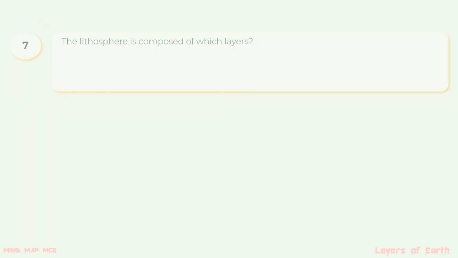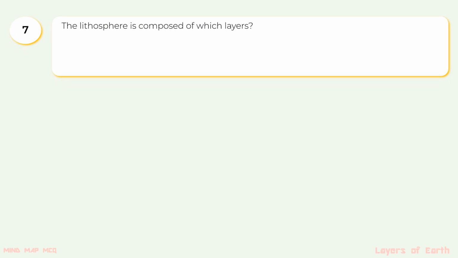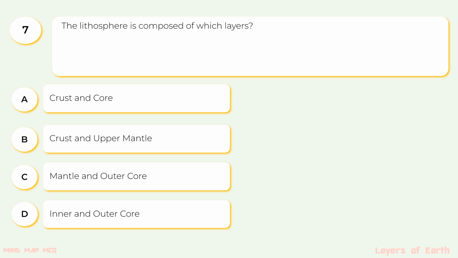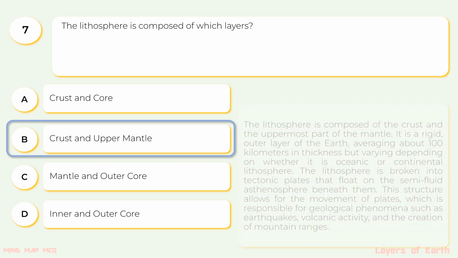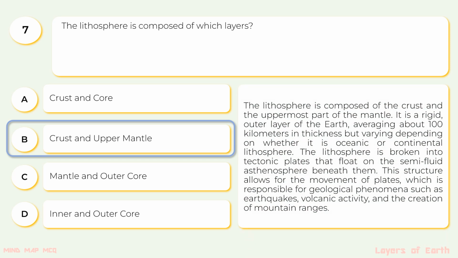7. The lithosphere is composed of which layers? The options are A. Crust and core, B. Crust and upper mantle, C. Mantle and outer core, D. Inner and outer core. The correct option is B. Crust and upper mantle. The lithosphere is composed of the crust and the uppermost part of the mantle.